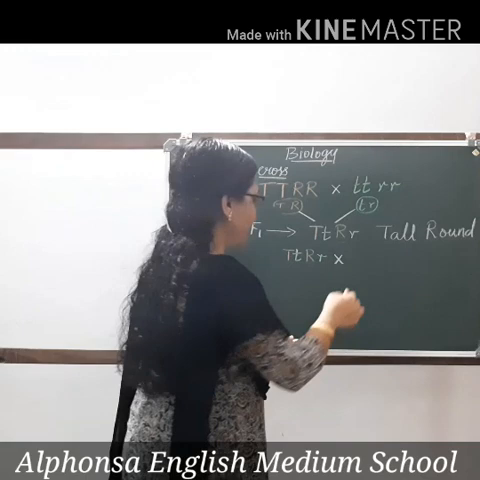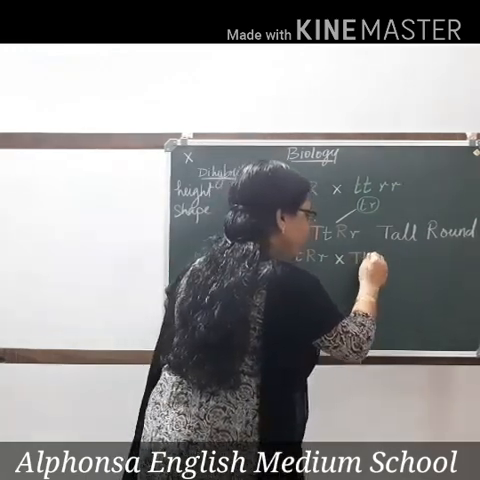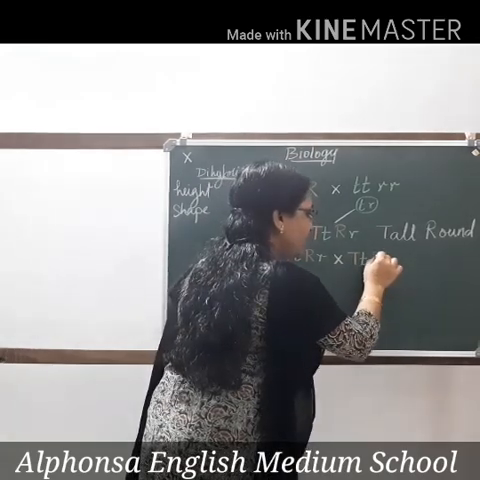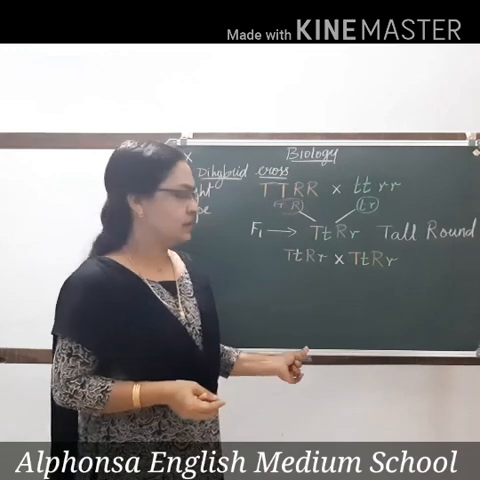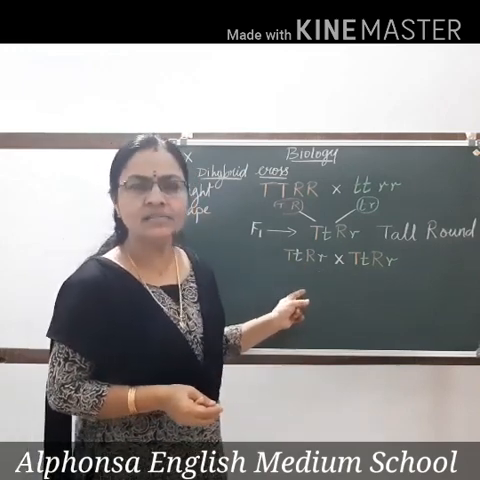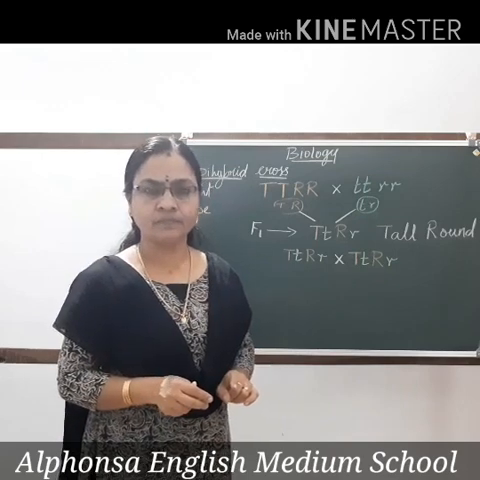self-breeding. So again, capital T, small t, capital R, small r. So self-breeding is done. Why is self-breeding done? In order to produce the F2 generation plants.